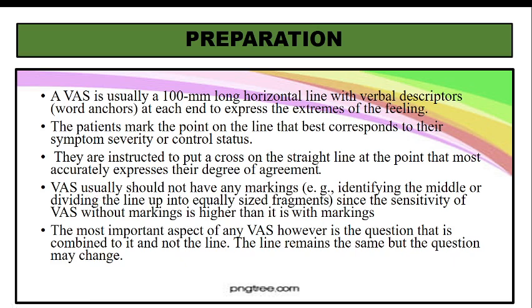The line usually does not have any markings. बीच में usually markings रहता नहीं है. The visual analog scale was invented way back in 1921, but things have changed radically. I will be showing you different examples of visual analog scale. So usually they do not have markings. For example, identifying the middle or dividing the line into equal-size fragments is usually not done, but nowadays it is done, since the sensitivity of the VAS without markings is higher than it is with markings.